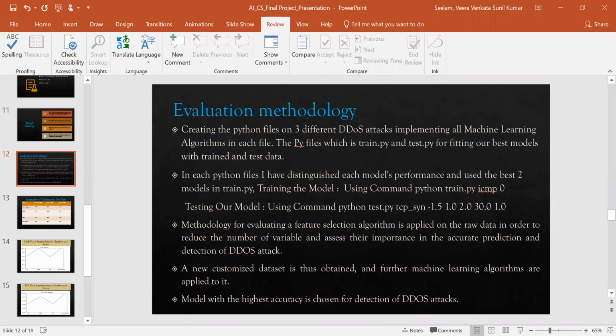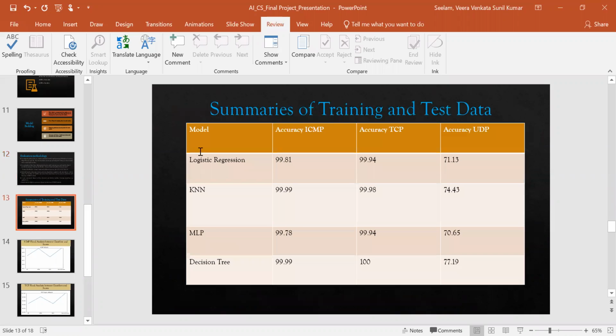Next is the methodology for evaluating the feature selection algorithm applied on the raw data, in order to reduce the number of variables and assess their importance in the accurate prediction and detection of DDoS attacks. The model with the highest accuracy is chosen for the detection of DDoS attacks. Now my summary of this training and test data will show you the logistic regression accuracy of ICMP, TCP, and UDP as defined below. Finally, the conclusion is that the decision tree has the maximum accuracy when compared to all other models.